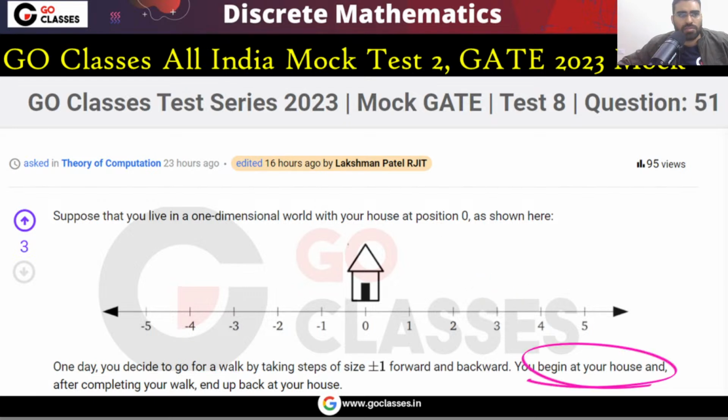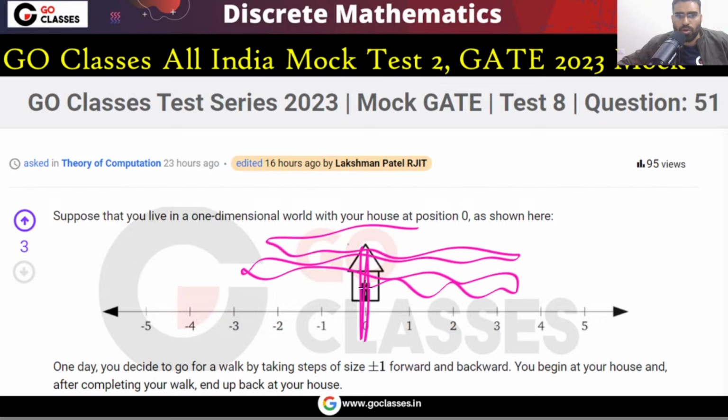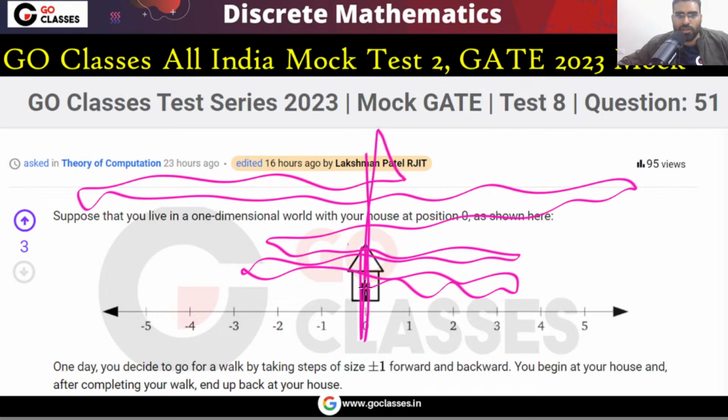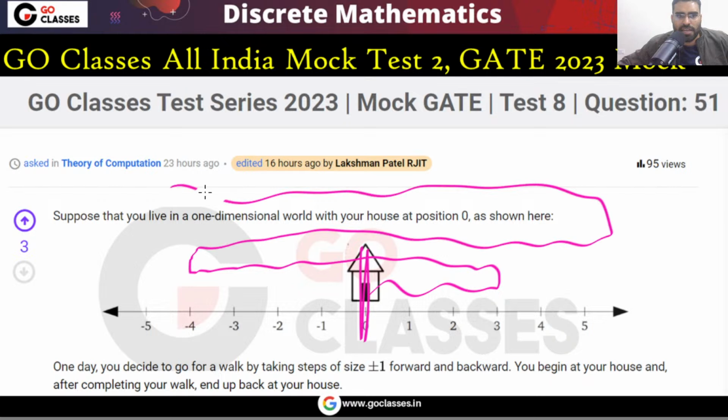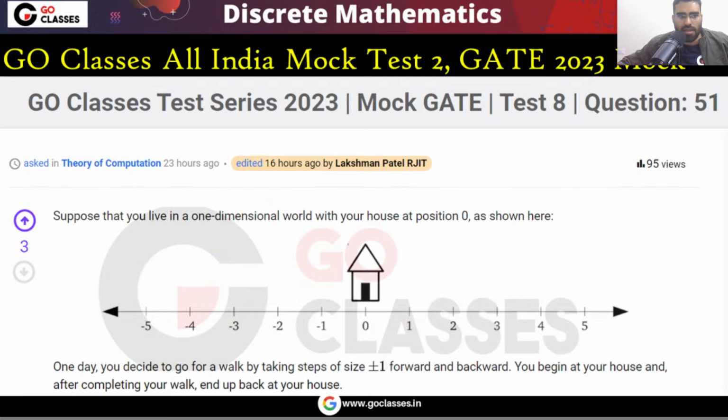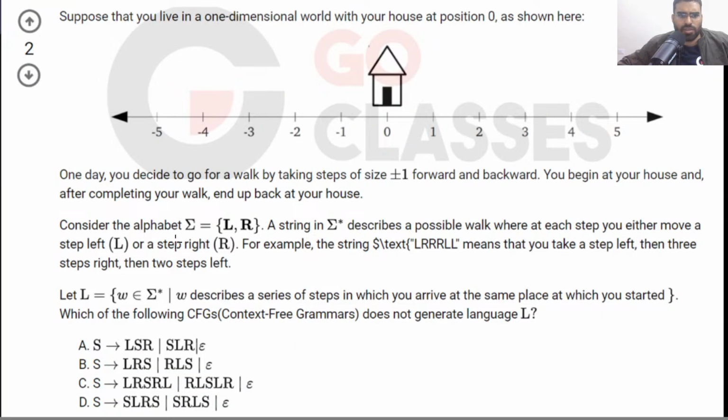You begin at your house, and after completing the walk you come back to your house. You start here, you go, you go, you go, but ultimately you come back. You start at your house, then you take 3 steps, then you can take some more steps here, then some more steps here, but finally you should come to your house. This is the question. What the question is saying is that basically you are going left or right; you can go either left or right.